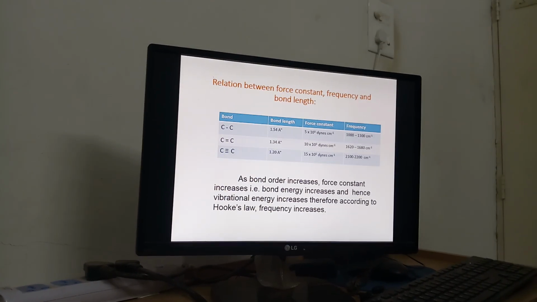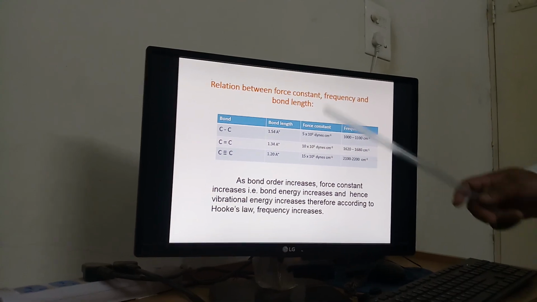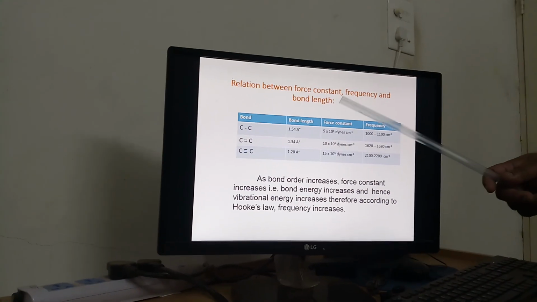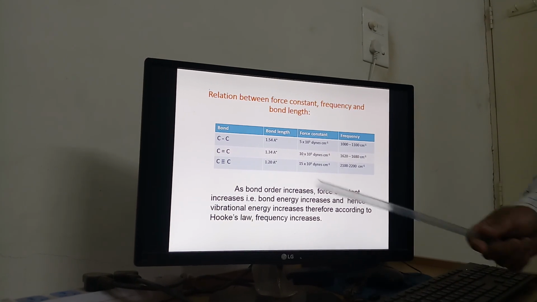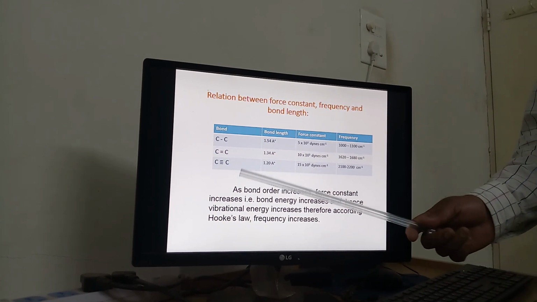For that purpose, we are observing one of these compounds. So, the relation between the force constant, frequency and bond length. We are observing these three bonds: carbon-carbon single bond, double bond and triple bond.